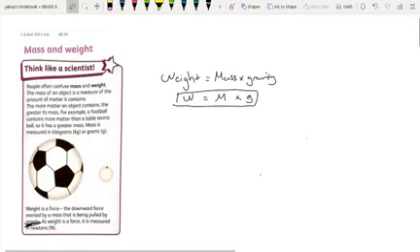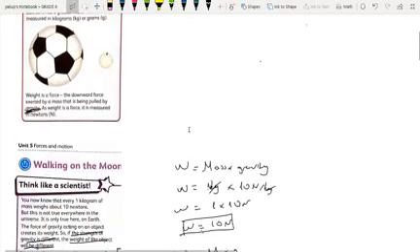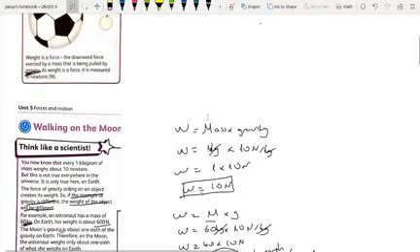The unit of mass is kilogram or gram. The unit of weight is just Newton, because weight is a kind of force. And there was a formula: the weight is equal to mass times gravity, and the value of gravity is constant and equal to 10 Newton over kg.